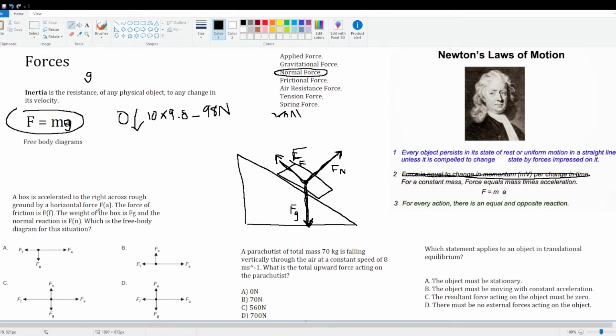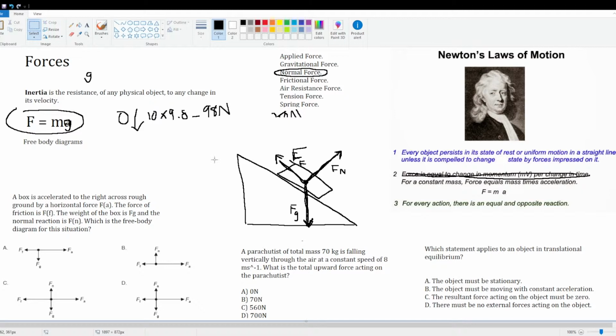Do not do it like this. Make sure you label it F subscript A or F subscript F, whatever. Anyway, the force of friction is F of F. The weight of the box is F of G, and the normal reaction is F of N. Which is the free body diagram for this situation?